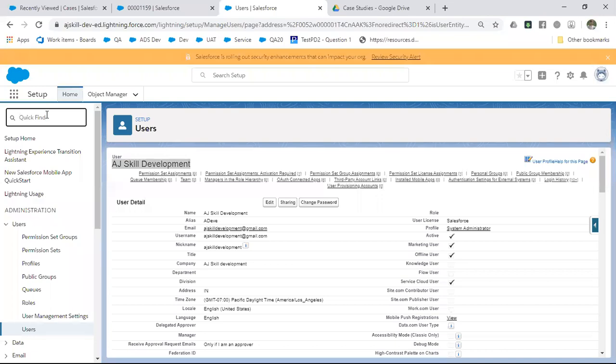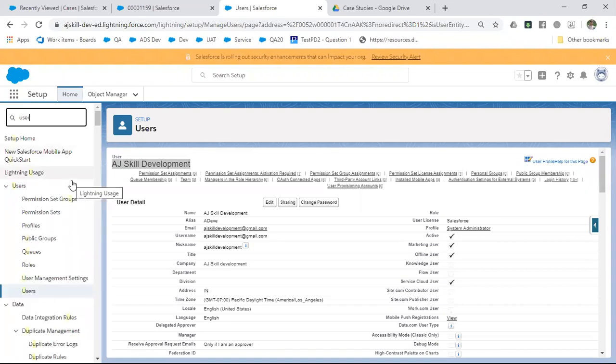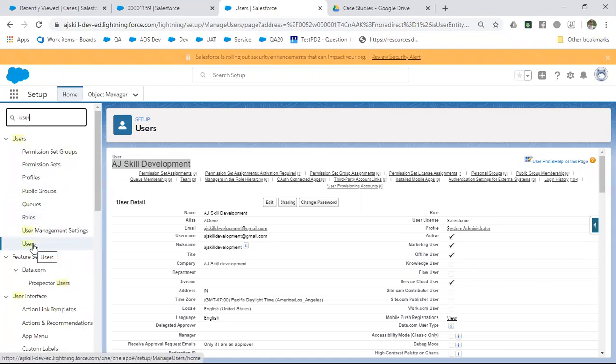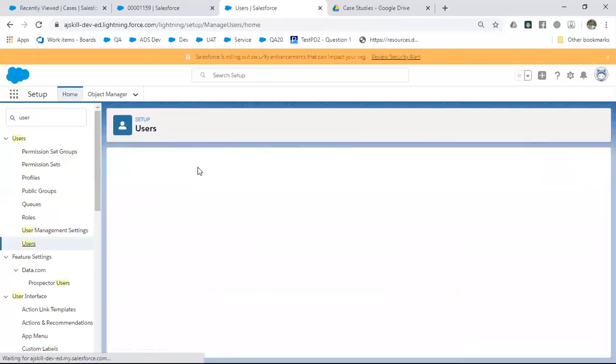For example, whenever a new employee comes to the company, your boss will call you and tell you, okay, create one more user record for him in Salesforce. What you have to do is go here, setup, user, then users.